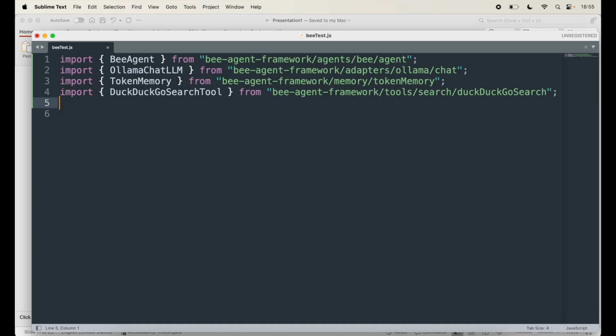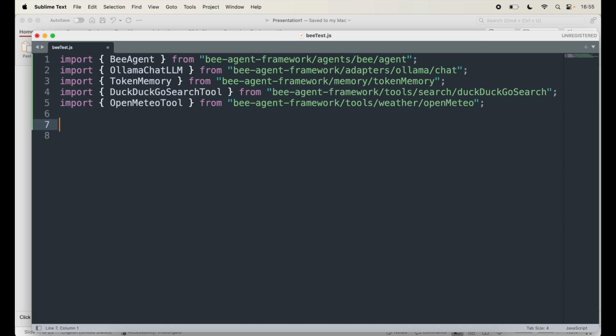And then the last one is the OpenMeteo tool, which is used for weather. Luckily these are available in our Bee framework, so we don't have to write any of these tools. This is under weather, and inside weather it's openMeteo. So that will take care of all our imports.